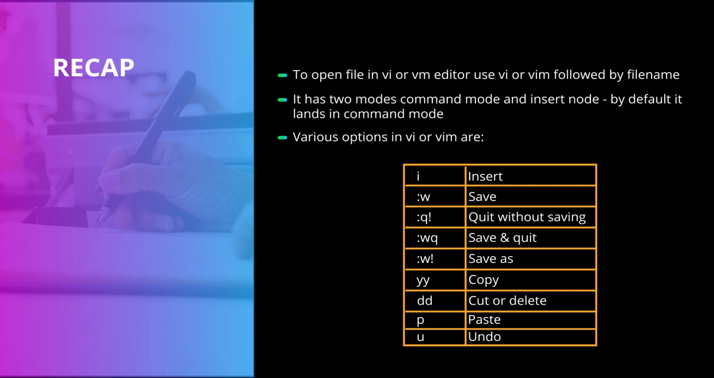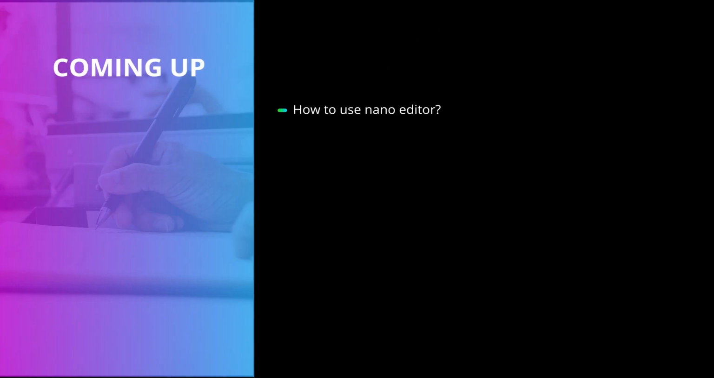In command mode, we can use :w for saving, :q! for quit without saving, :wq for save and quit, :w! for save as, dd to cut or delete, y to copy, p for pasting, u for undo. That should be it with the Vi and the Vim editor. In the next video, we'll have a look at Nano editor, which is another command-based editor.